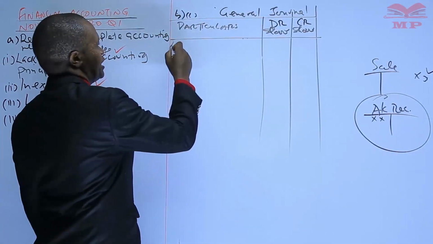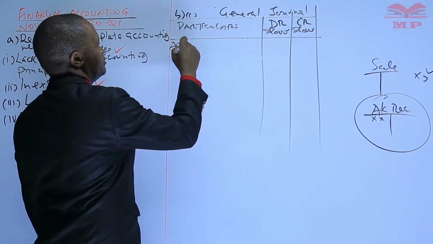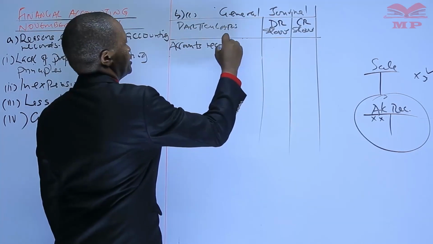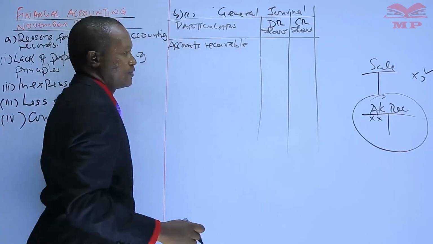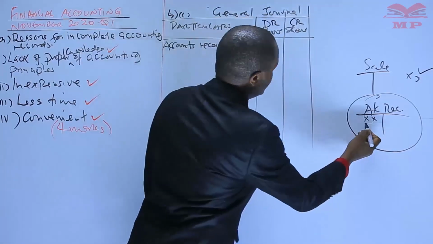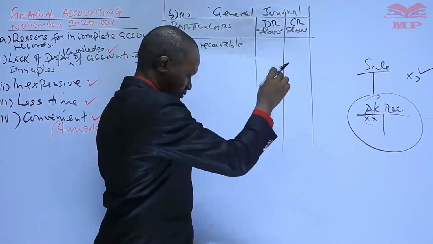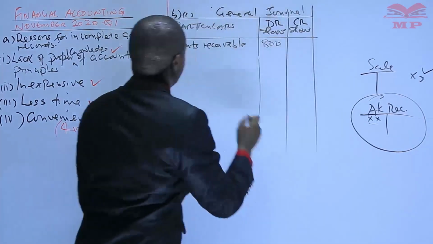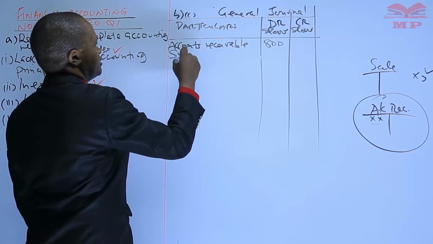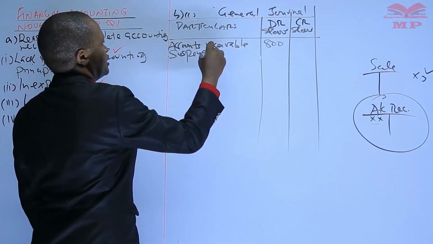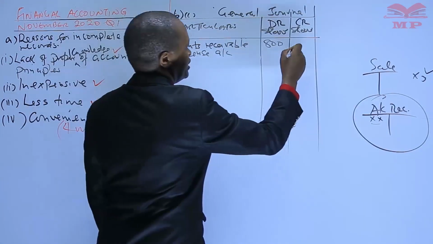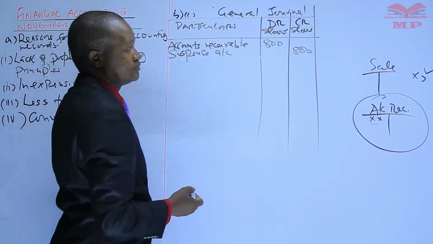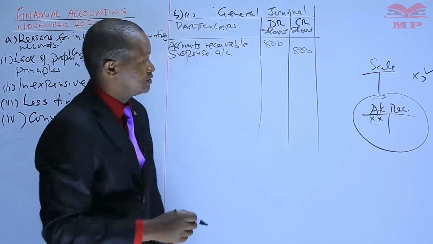So we have the accounts receivable or debtors, which will be debited. The amount is 800,000. Then we credit the suspense account 800. Do you understand?